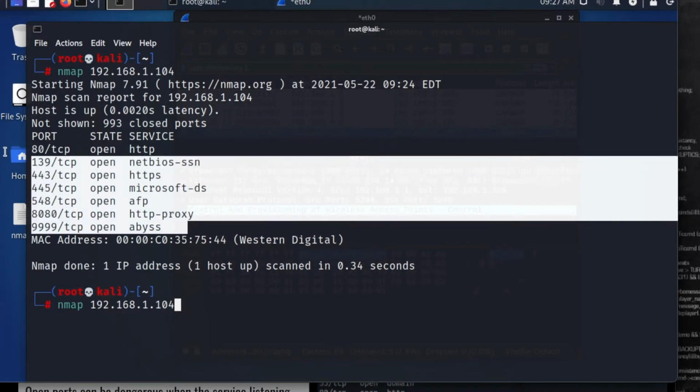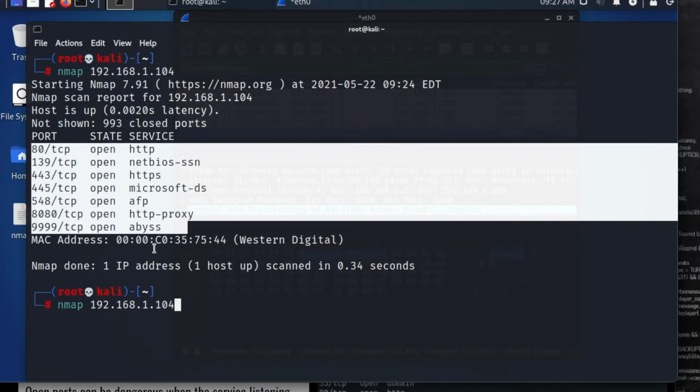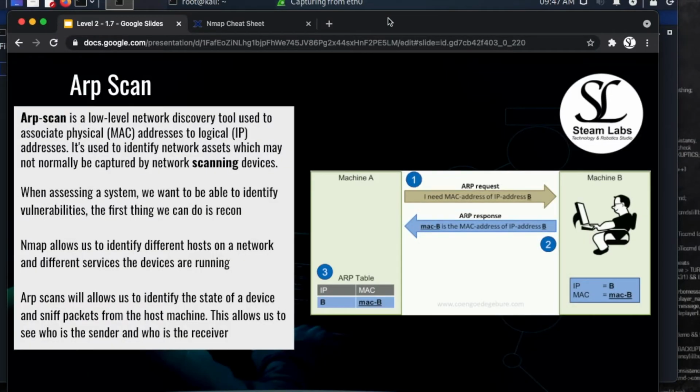And this has just shown us the different ports which are open on this device. Next thing we're going to be talking about is ARP Scan. So firstly, what is an ARP Scan and why are we going to use it today?